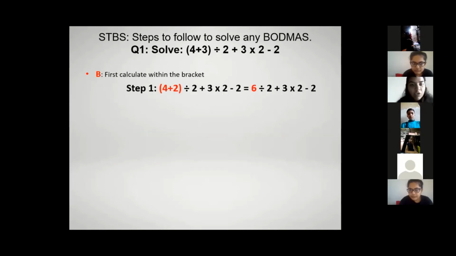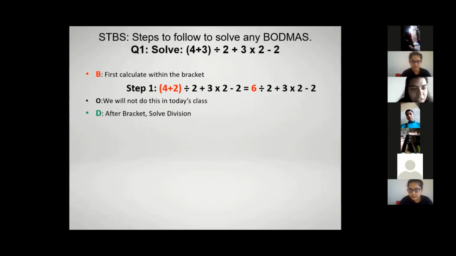Correct? So now we've got 4 plus 2. Okay, here it's changed. No problem. So 4 plus 2 is equal to 6. So we will not look at 4 plus 3, we will see it as 4 plus 2. So first we have solved the bracket. 4 plus 2 is 6. Orders we will not look at today. So out of the BODMAS, we will only be looking at B, D, M, A, S. Correct? So the next, after bracket, is division. Right? So 6 divided by 2, which is 3.